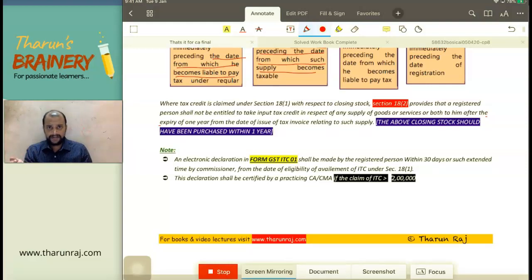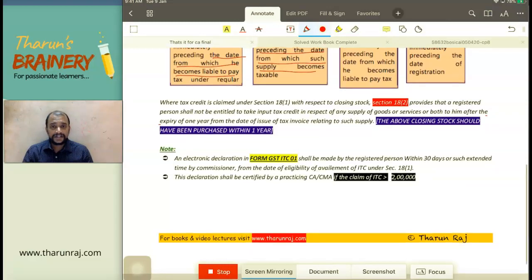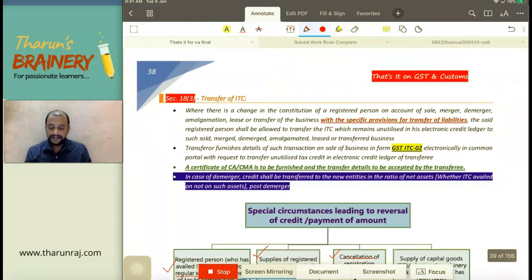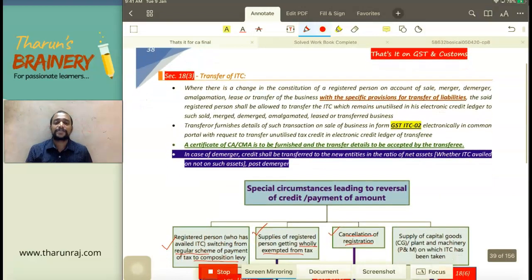18(1)(c), when I migrate from composition scheme to normal scheme, and 18(1)(d) when my exempted supply becomes taxable supply, from the date within 30 days. What if I am not able to file within 30 days? Such further extended time limit by the commissioner. Then next, this declaration shall be certified by a practicing cost accountant or a chartered accountant if the claim exceeds 2 lakh rupees. If the ITC claim exceeds 2 lakh rupees, that should be certified by a practicing CA or a CMA. Then look into next one, 18 subsection 3, transfer of ITC.